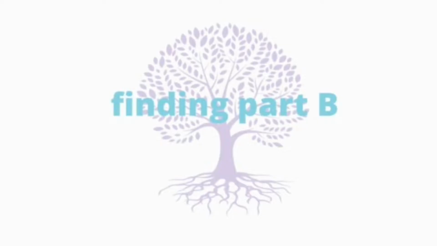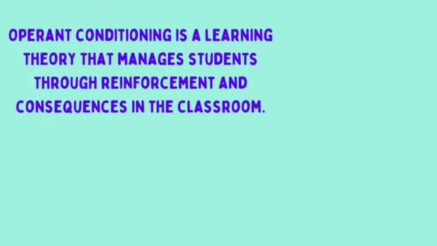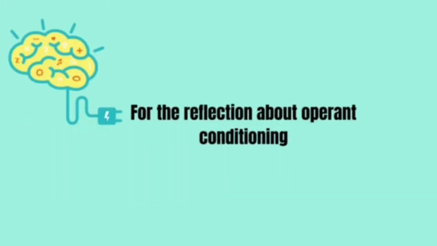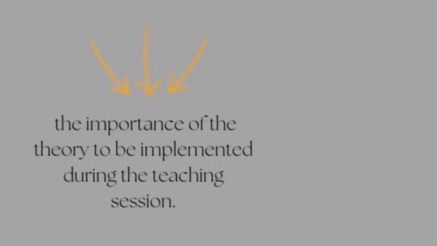Finding part B. Operant conditioning is a learning theory that manages students through reinforcement and consequence in the classroom. Learn the definition of operant conditioning and its related concepts, including positive reinforcement and punishment, and see an example in class. For the reflection of operant conditioning, the importance of the theory to be implemented during the teaching session.